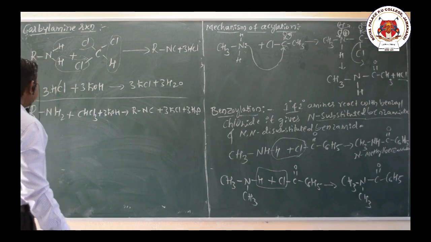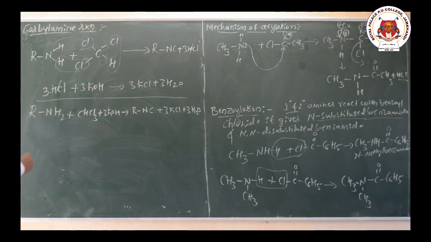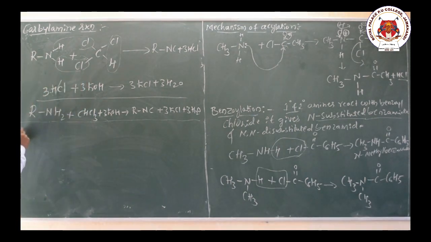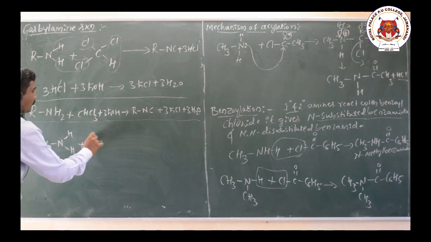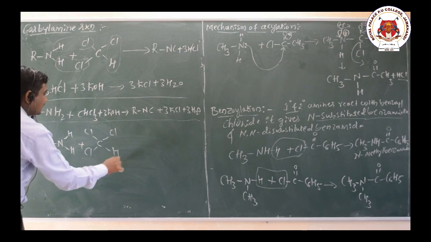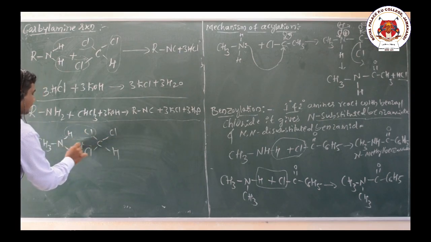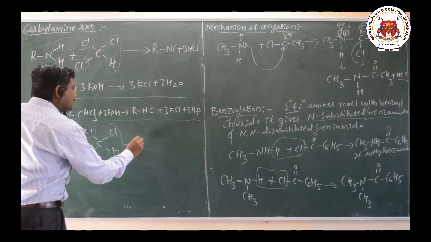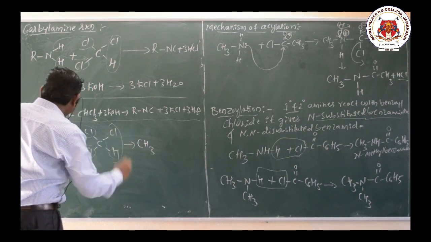This is the general reaction for the carbylamine reaction. Now let us take one example, methylamine, CH3NH2. Methylamine reacts with chloroform, CHCl3. Again there is a loss of 3 moles of HCl, and that gives methyl isocyanide having an intolerable smell.